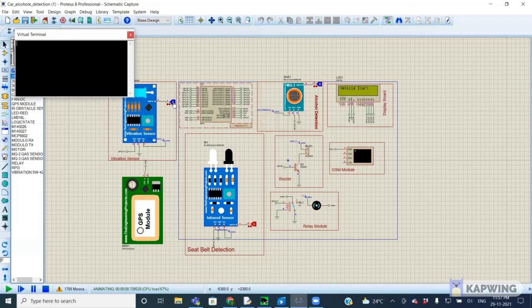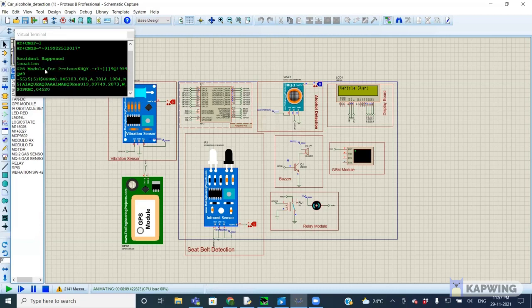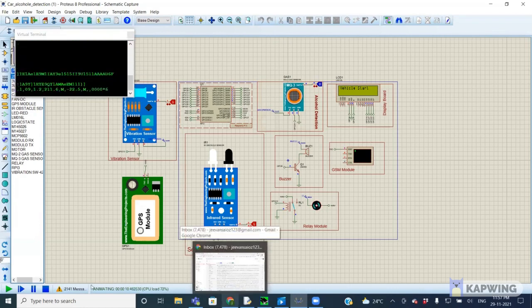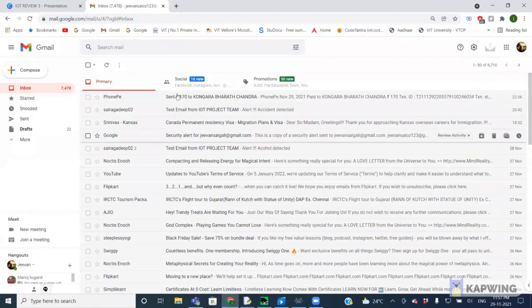When the vibration sensor is 1, here it is 1, and here we got the notification in the virtual terminal. Within a few seconds, we can observe that it is sent to the personal mail of the person. Here the time is 11:57. So if we reload it, we can get it.